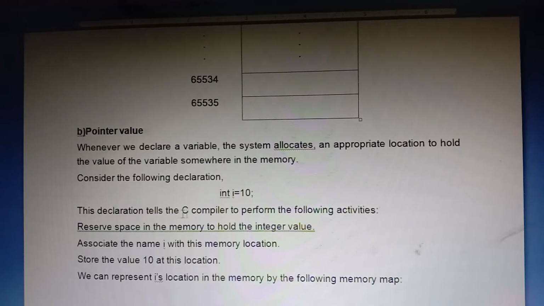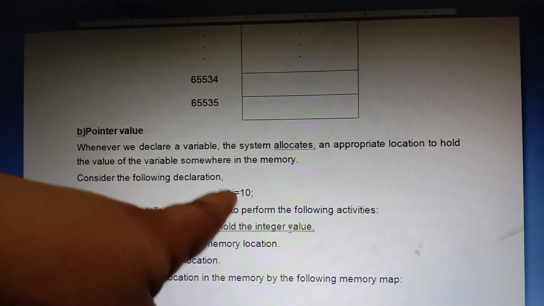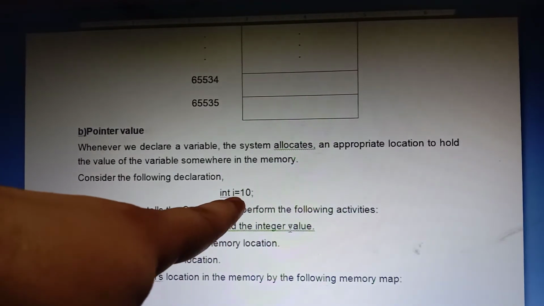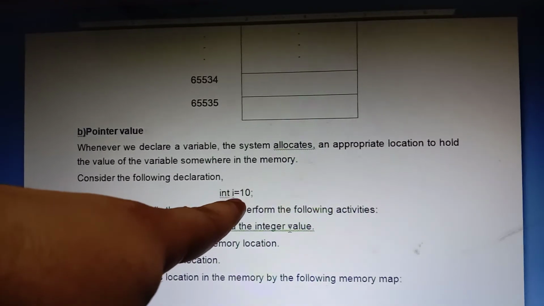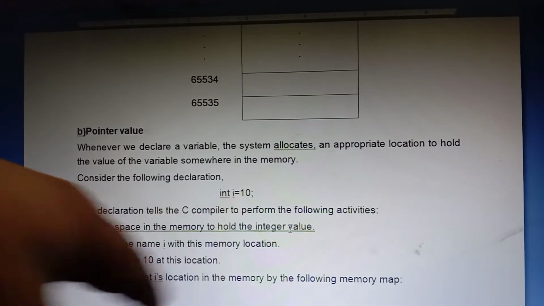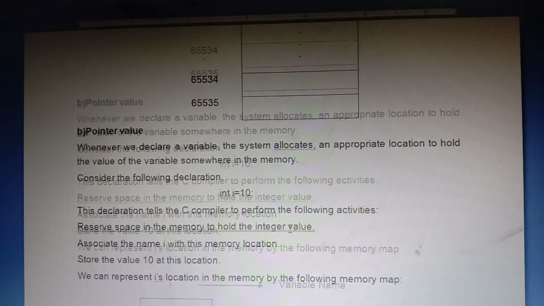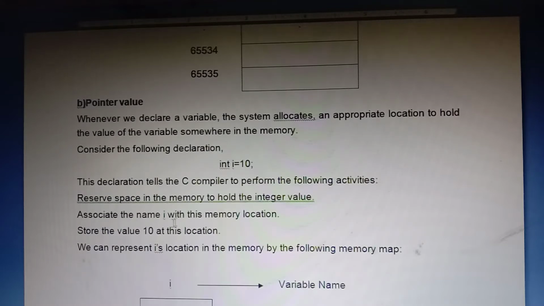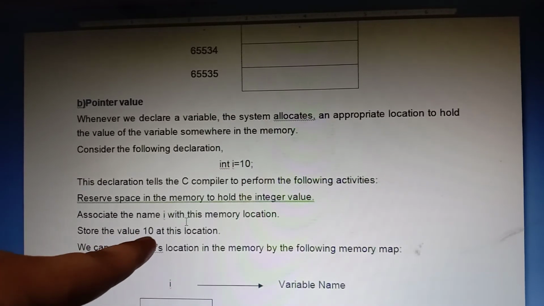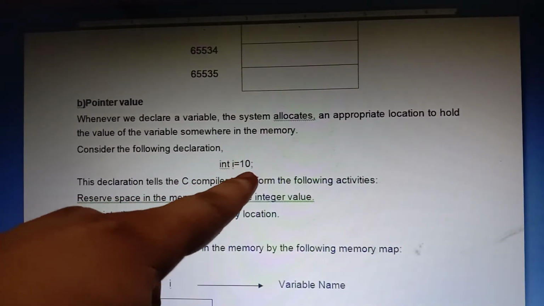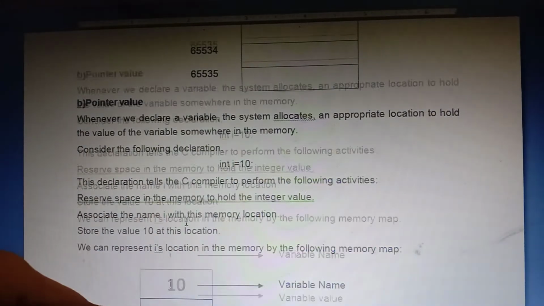The declaration tells the C compiler to perform the following activities. What are the activities? Reserve space in the memory to hold an integer value. Here I am reserving space for the variable i. Next, associate the name i with its memory location. In our program's point of view, the memory location name is i. Store the value 10 at this location.